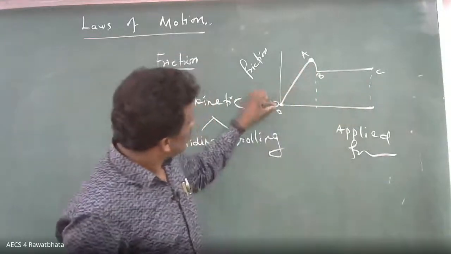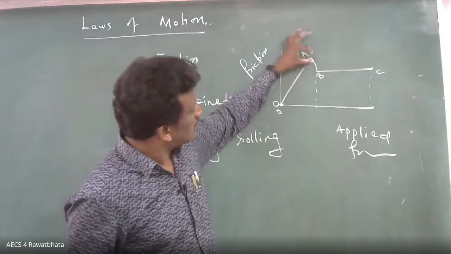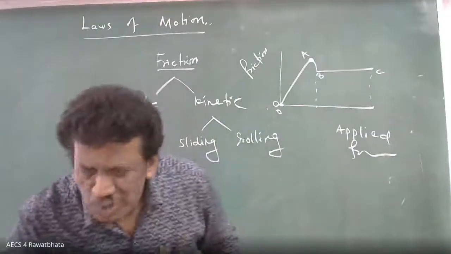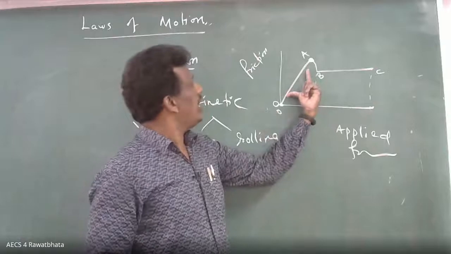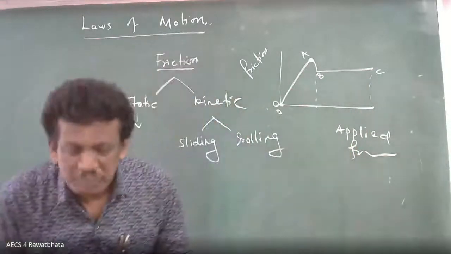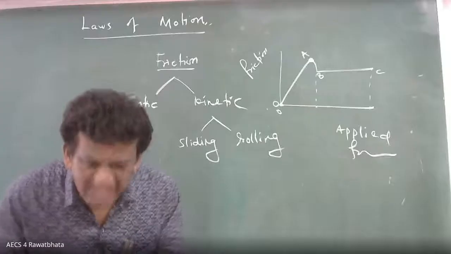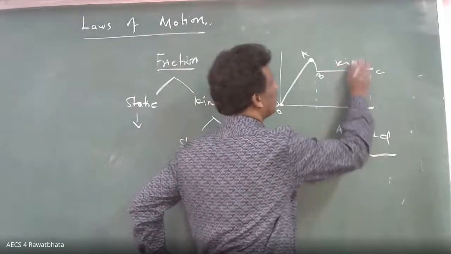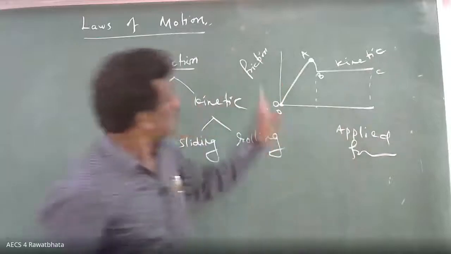See, the friction goes on increasing, reaches maximum. After that, slightly reduced, and then it becomes almost constant. I want two things. OA is one, BC is another one. What is OA? What is BC? Sir, BC is the friction after it has started moving. Name the friction. Kinetic friction. So this is kinetic. What is OA? Static, because it is the friction before moving.